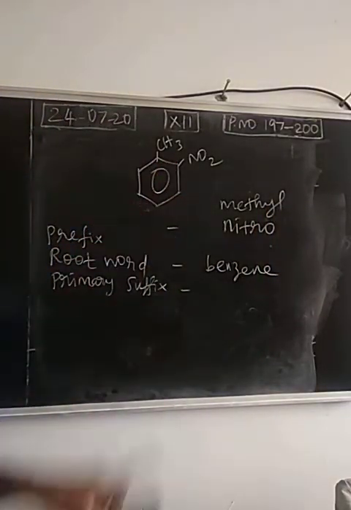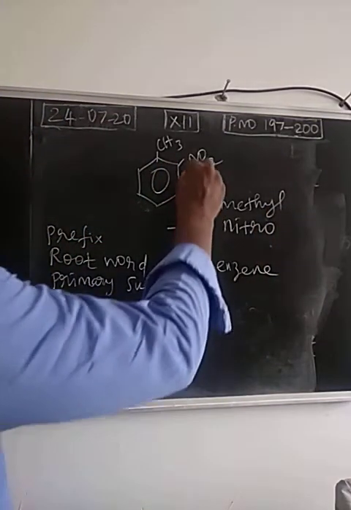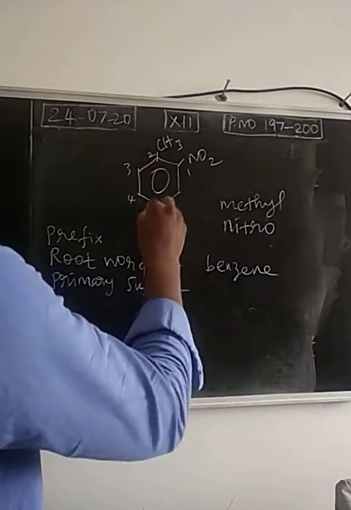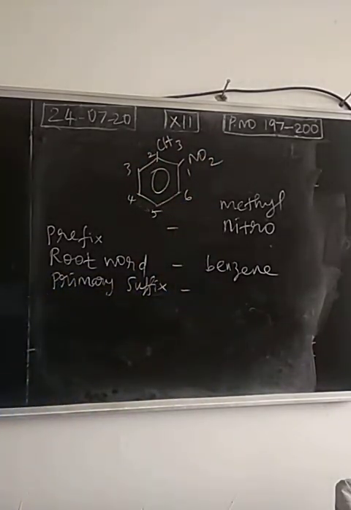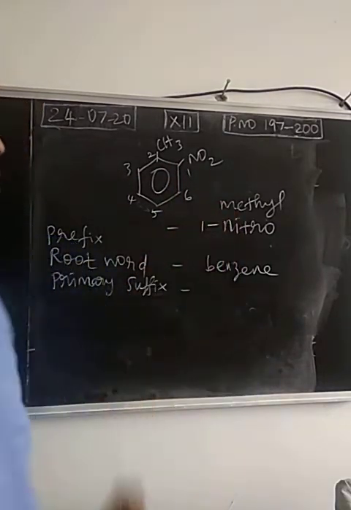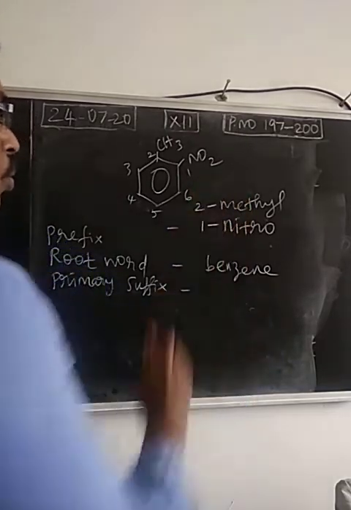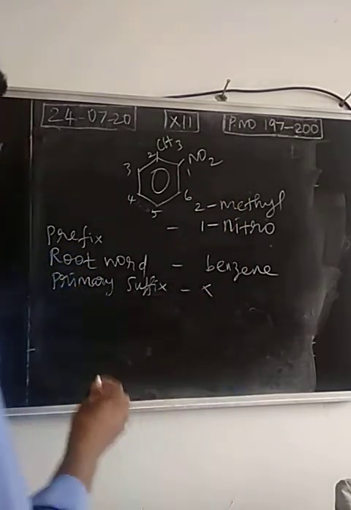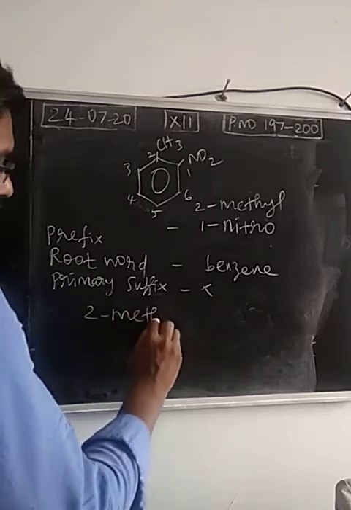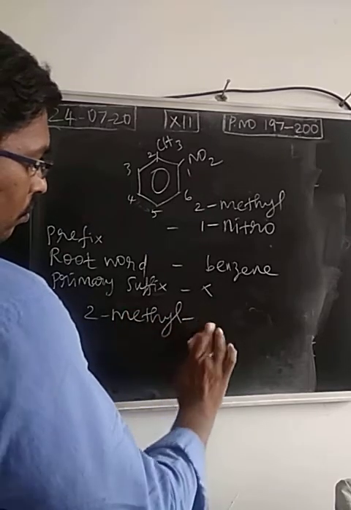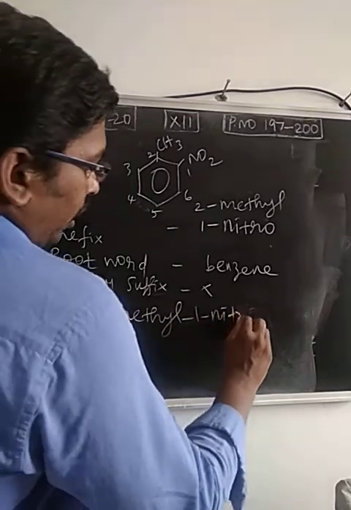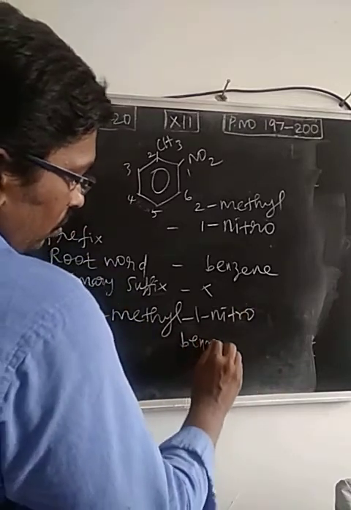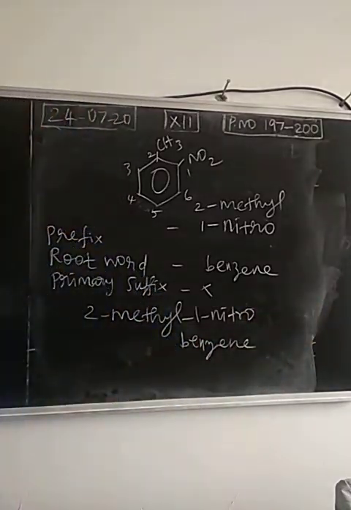So 2 substituents present means we have to give the numbers. The carbon attached with the functional group should have the least number. So the position for nitro group is 1, for methyl 2. This should be mentioned as 2 methyl 1 nitro benzene. So this should be the correct name, but what is given in your book?